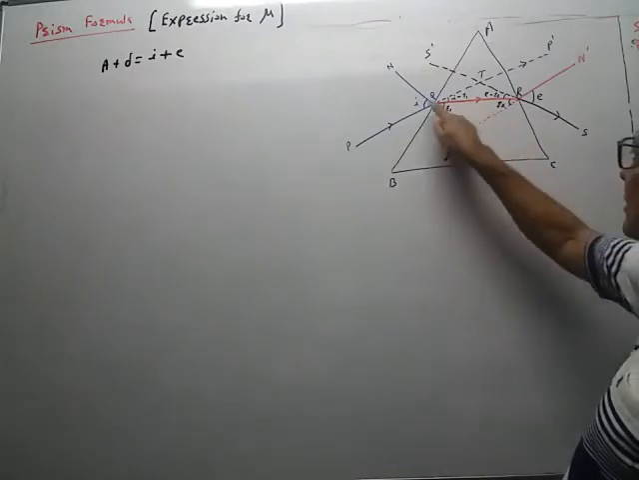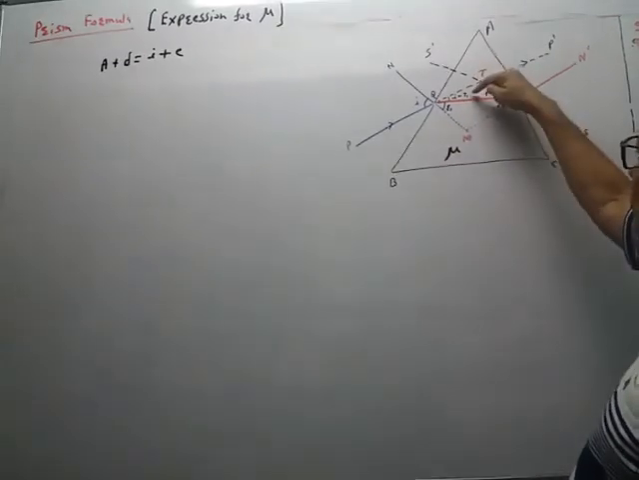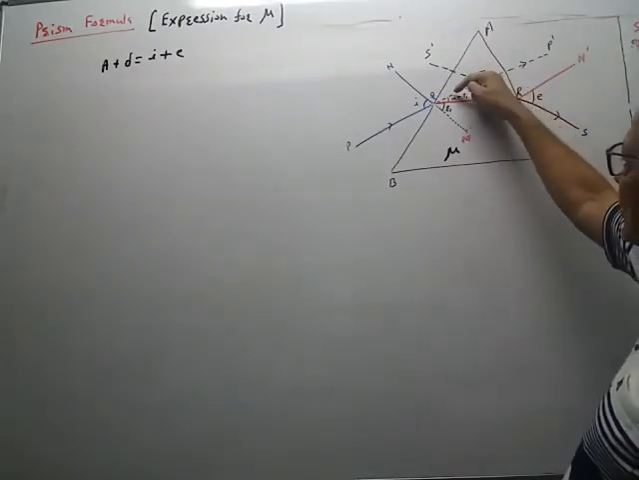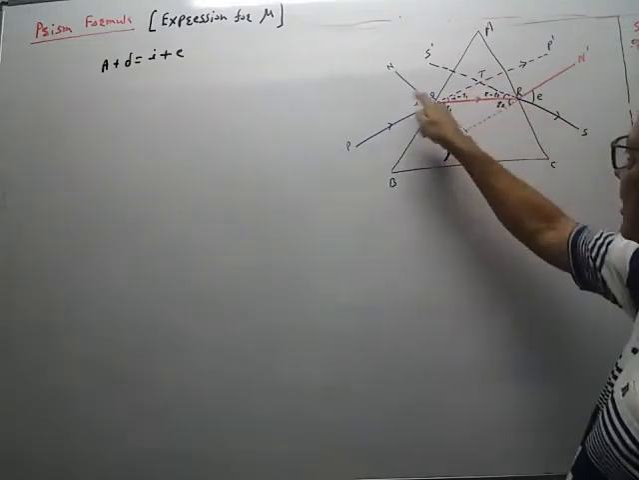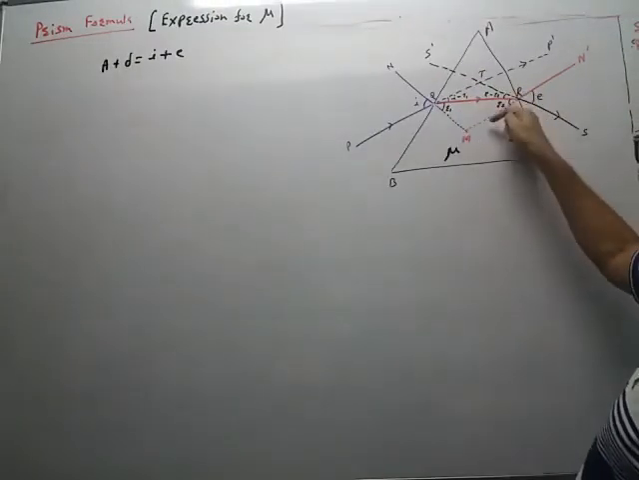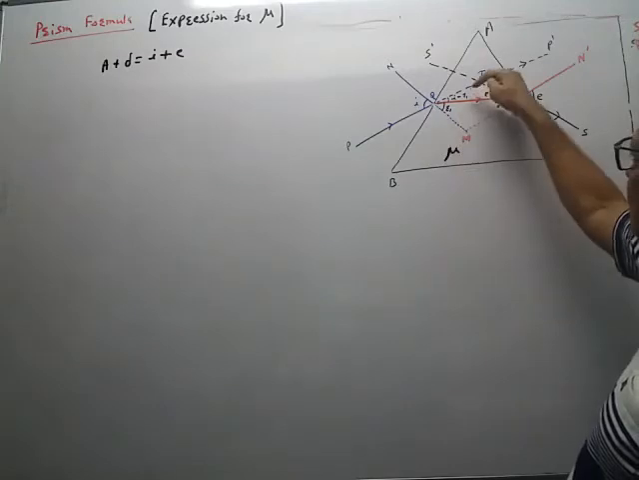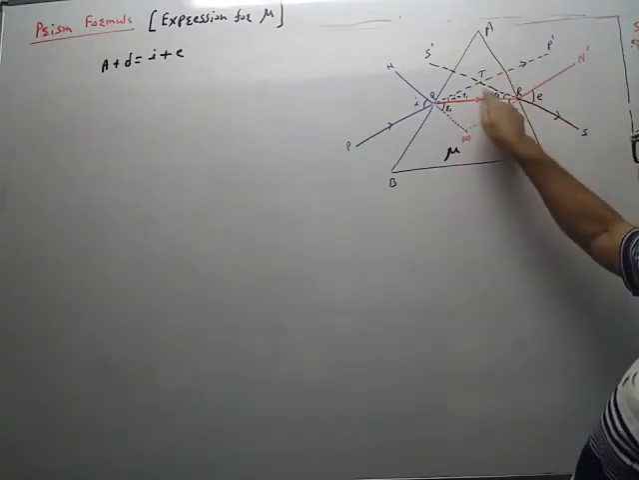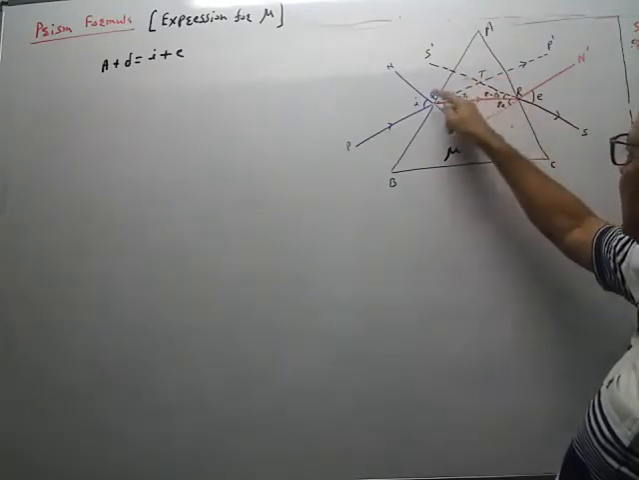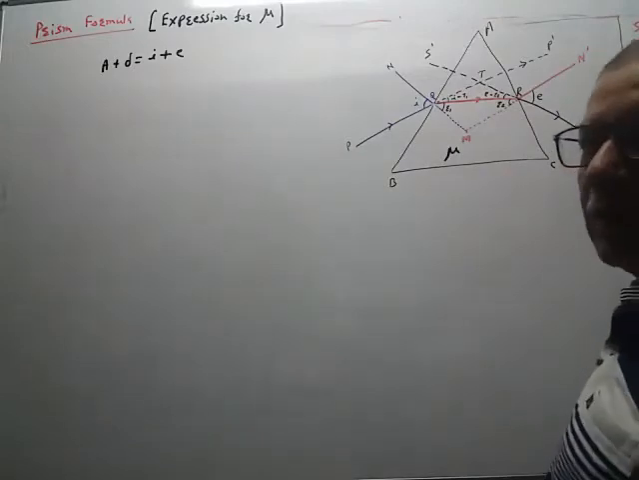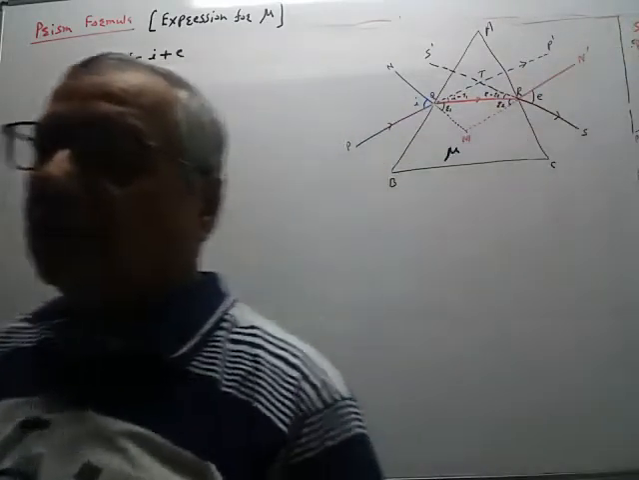Now if this is R1, and this is I, yesterday we showed that this is I minus R1, because this total angle is I, a vertically opposite angle, and this total angle is E. So I minus R1 is equal to this angle, and E minus R2 is equal to this remaining angle in triangle TQR.